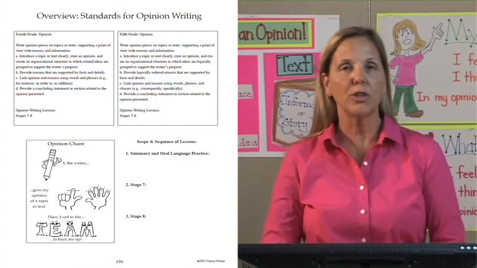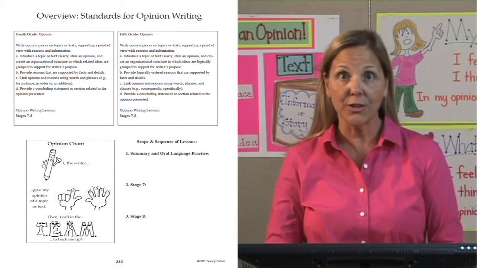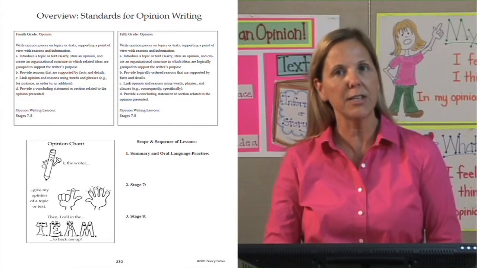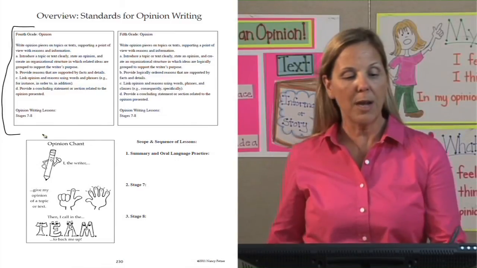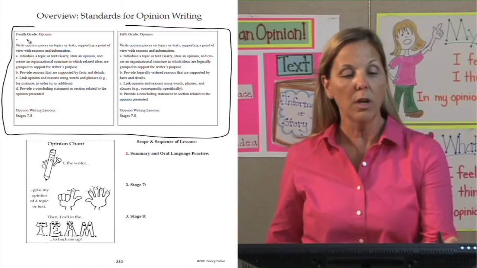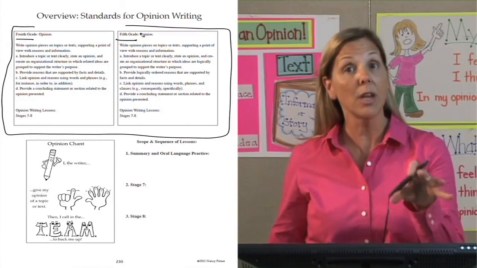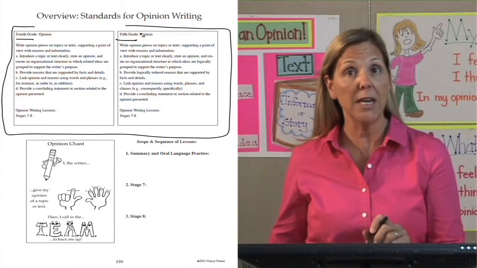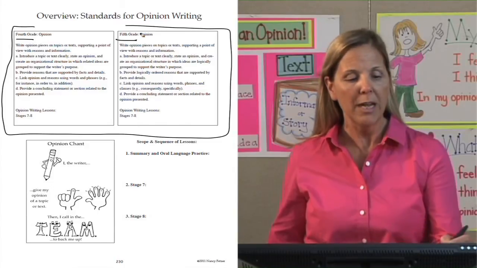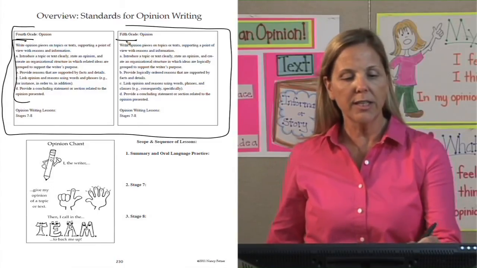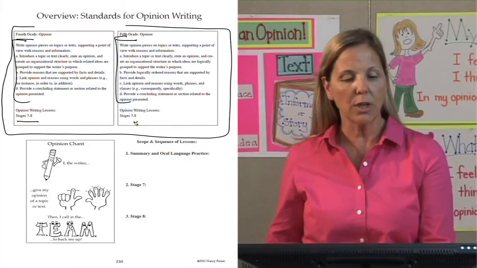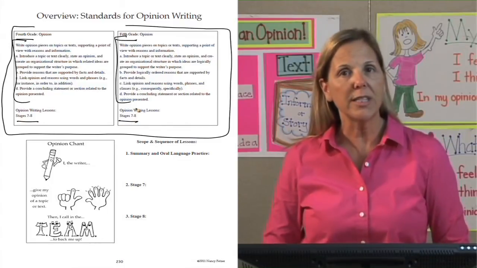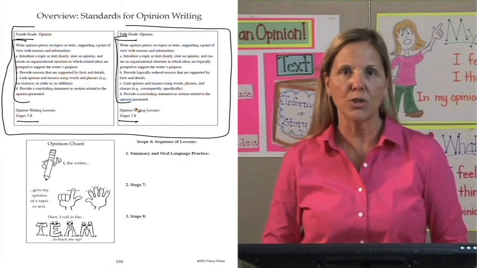Let's go to page 230 so we can look at our standards when we're writing an opinion. What needs to be in that opinion? In the top boxes, you'll see our standards for 4th grade and 5th grade, because at those grade levels, you are writing an opinion in your Common Core. You have your standards listed out, and then you have your stages of writing, the lessons that you're going to teach opinion writing to your students.